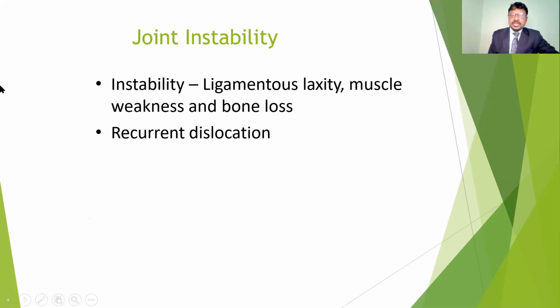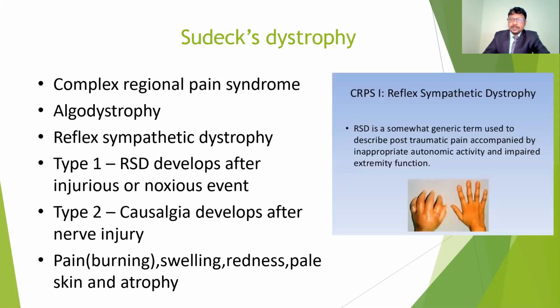Next is joint instability, which may occur because of ligament laxity, muscle weakness and bone loss. Because of ligament laxity, we may get recurrent dislocations. So how do we control the laxity? With proper isometric exercises or strengthening exercises, we can prevent joint laxity.